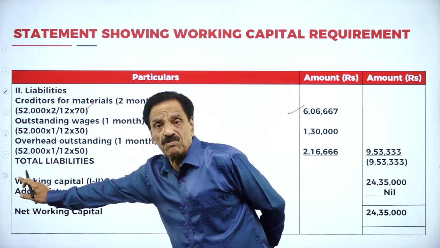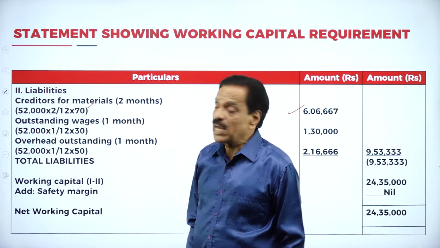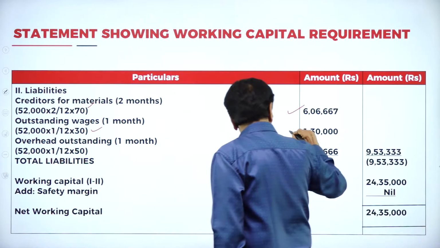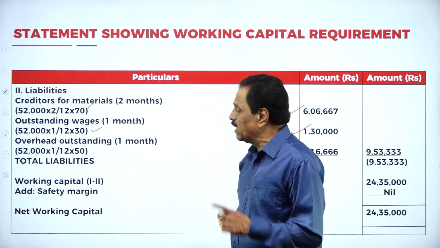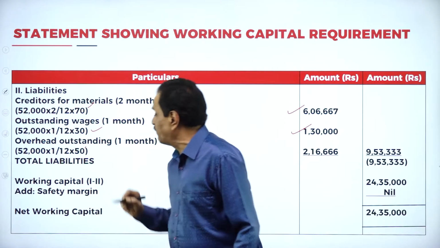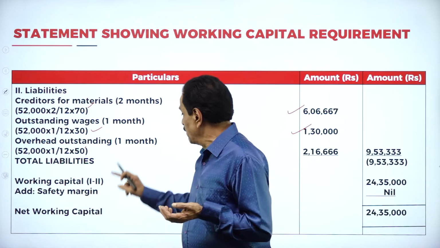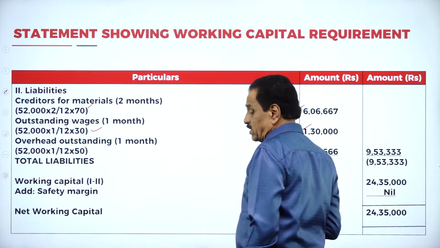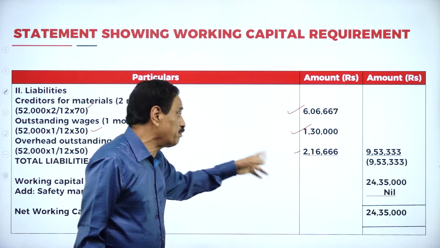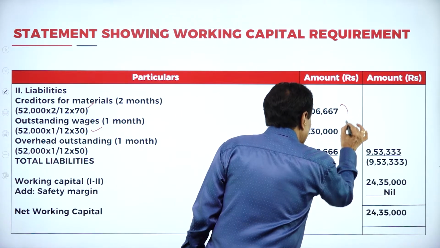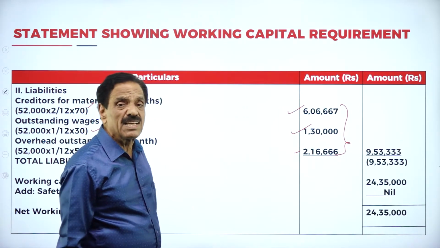Outstanding wages for 1 month. Your output is 52,000. How many months? 1 month, 1 by 12. What is the cost of the labor? 30. It will work out to 1,30,000. Then overhead outstanding for 1 month. Overhead expenses work out how much? 50. What's your output? 52,000. How many months? 1 by 12. It works out to 2,16,666. So we have to pay these three. If we add all of them, it comes to 9,53,333.